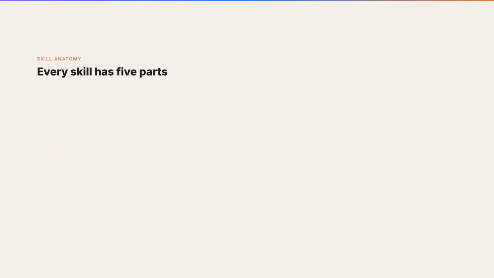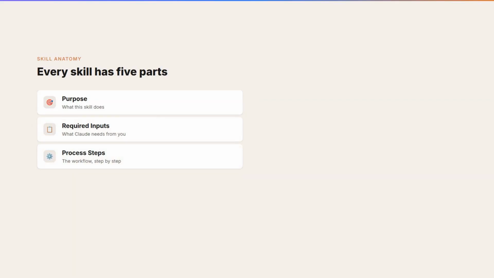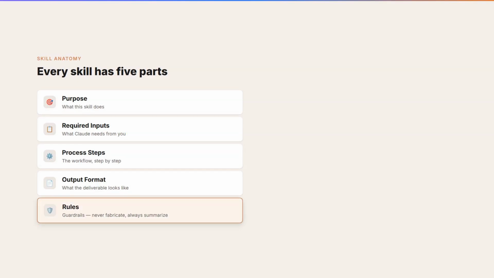So every skill has 5 parts: purpose, what it does; required inputs, what Claude needs from you; process steps, the workflow; output formats, what the deliverable looks like; and rules, guardrails like never fabricate statistics or always include a summary at the top. Rules are where the real value is. They encode your team standards.